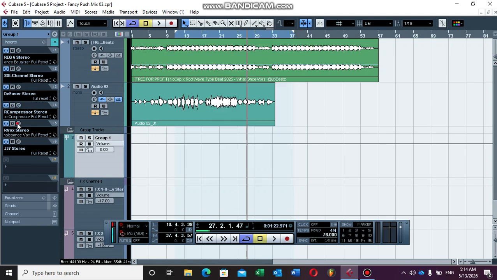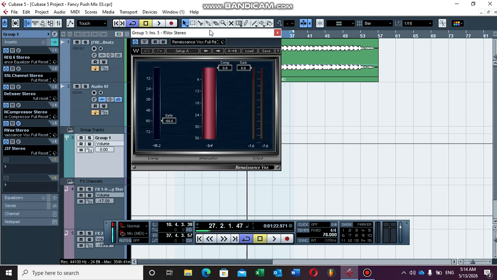And then I've used this R Vox just to make sure that I remove the background noise again, because I was using the compressor. So to make sure that I take that background noise out again. This is what I did for this RVox, because I like the gate on it.